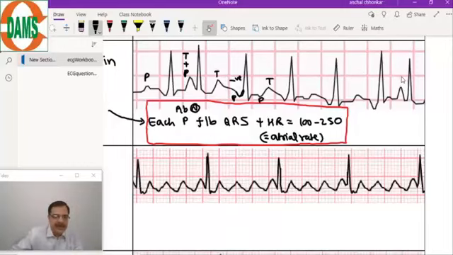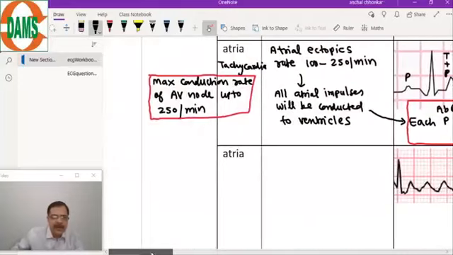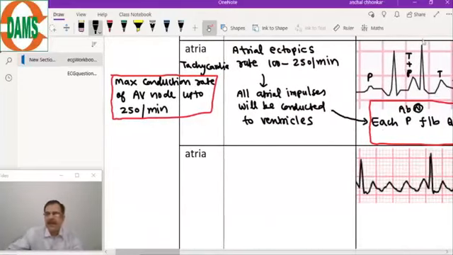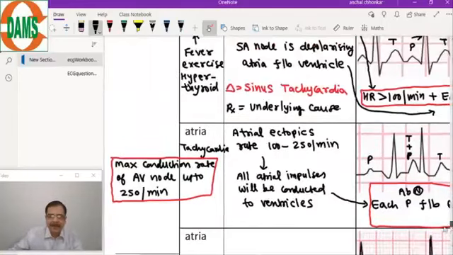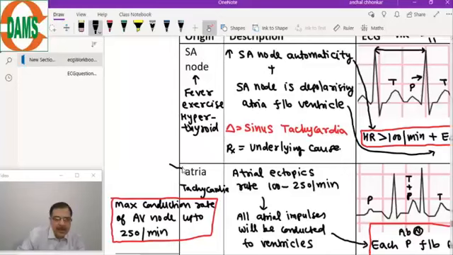Now come to the next one. Next is atrial flutter. But before atrial flutter, the cause of atrial tachycardia: it is usually hypoxia.